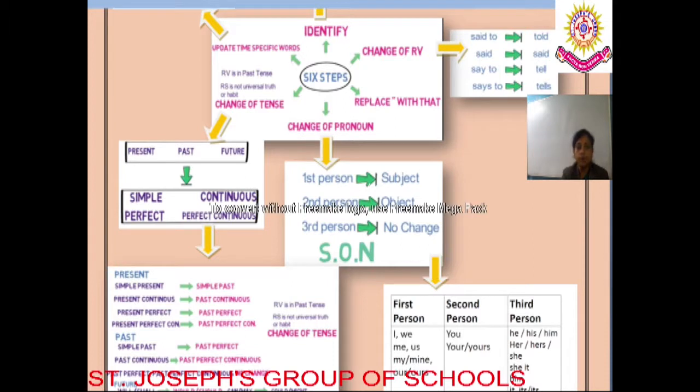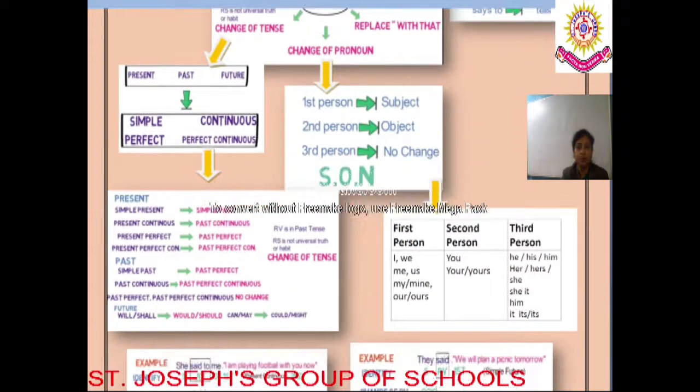So I have already explained in the previous class, but still I'll just brief it out. The simple present tense changes into simple past tense, present continuous tense changes into past continuous tense, present perfect changes into past perfect, present perfect continuous tense changes into past perfect continuous tense. This is all about the present tense.